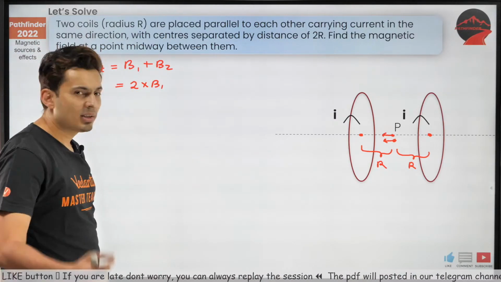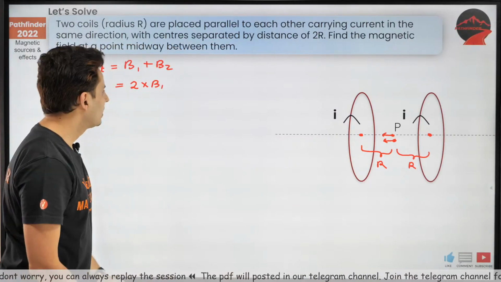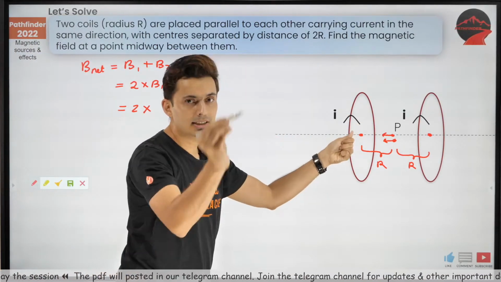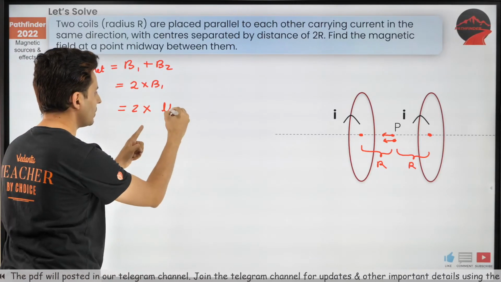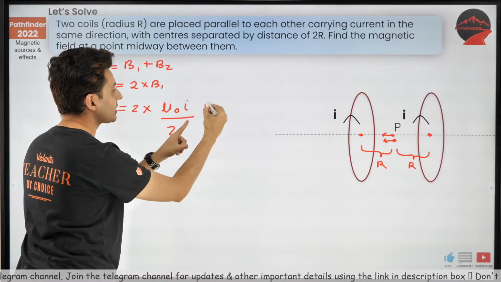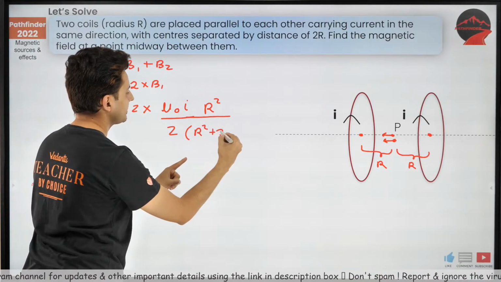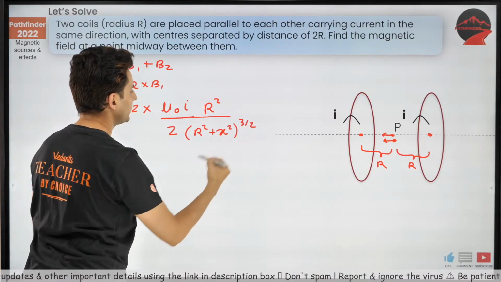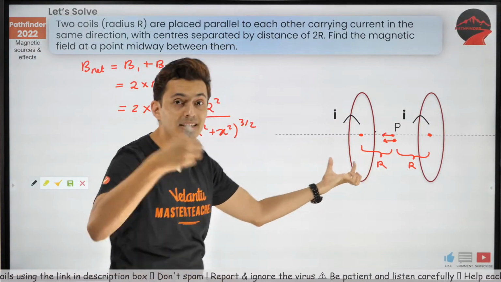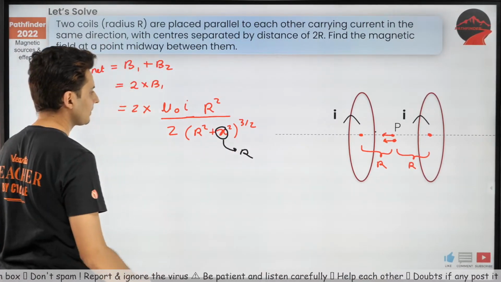So, what's the magnetic field due to any one of them? Just calculate it and multiply by 2. That's the standard formula I just gave you. You are on the axis of a coil which carries current, so that will be mu naught I, divided by 2, radius square on the top, divided by r square plus x square raised to 3 by 2. Now guess what? X is the center to that point distance, which itself is r. Look at the diagram. You can see that.